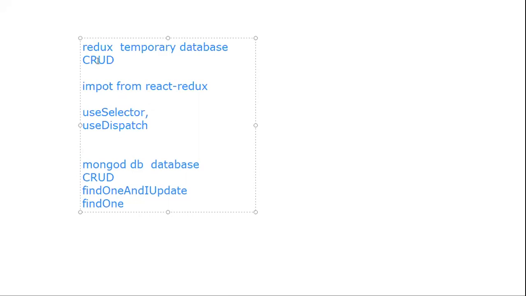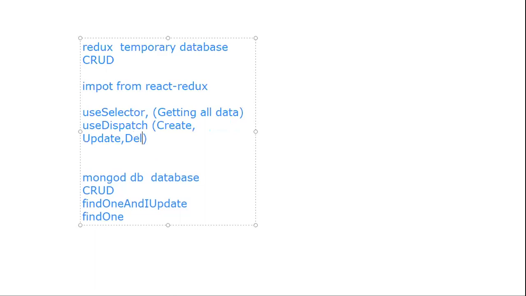Okay, is this clear to you all? Now useSelector is for getting all data. And useDispatch is for creating, updating, and deleting. C is create, then update, then delete.